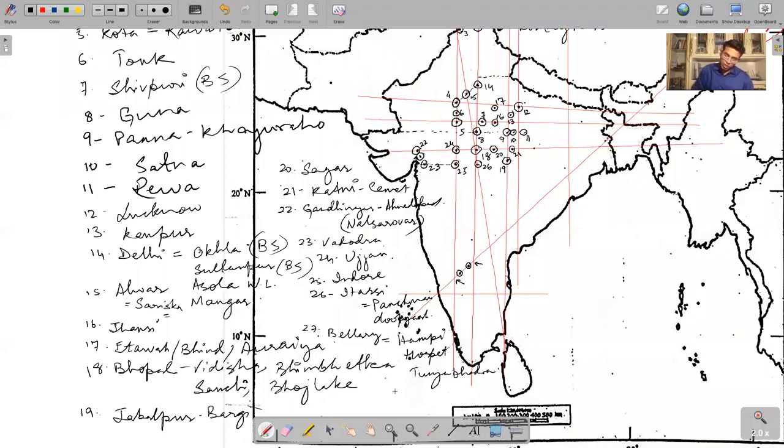And Chitradurg, anybody knows what is the significance of Chitradurg? Chitradurg is industries, iron ore mining largely. No, Chitradurg and Chikmagalur, don't confuse. So 27 is Bellary, 28 is Chitradurg. Many of you will confuse Chitradurg with Chikmagalur. Does anybody know where Chikmagalur is?